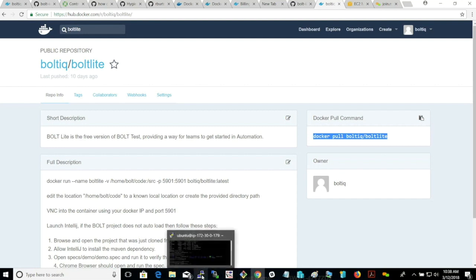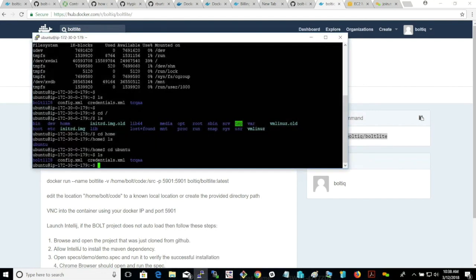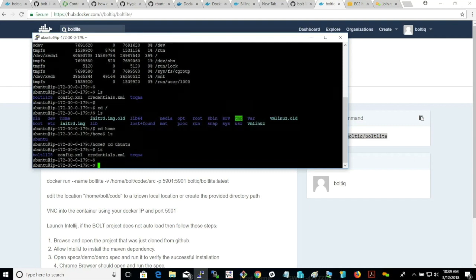We're going to VNC into, or PuTTY into, our instance of Ubuntu. This could be any Linux distribution. I'm running one up in AWS. This could be a Mac, and I'll do a quick review of the additional setup for the Mac a little bit later. But it's just a standard Linux.